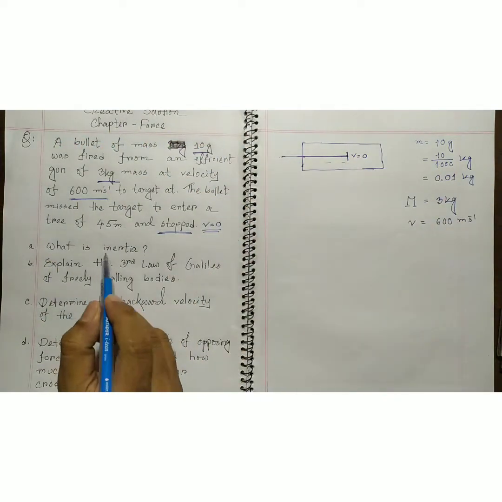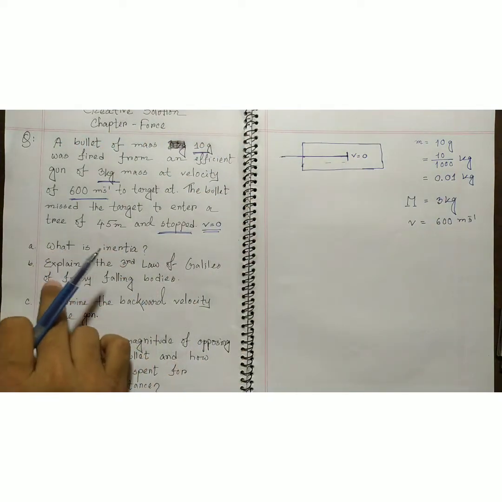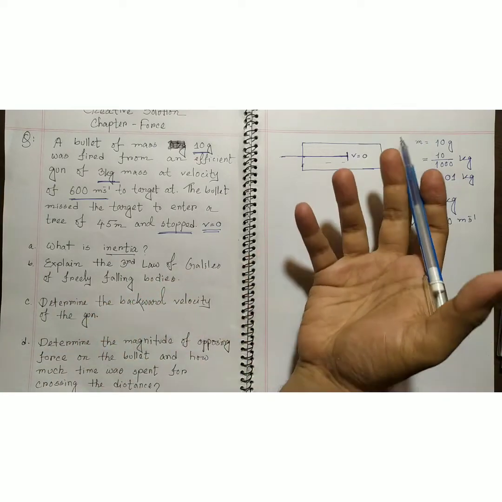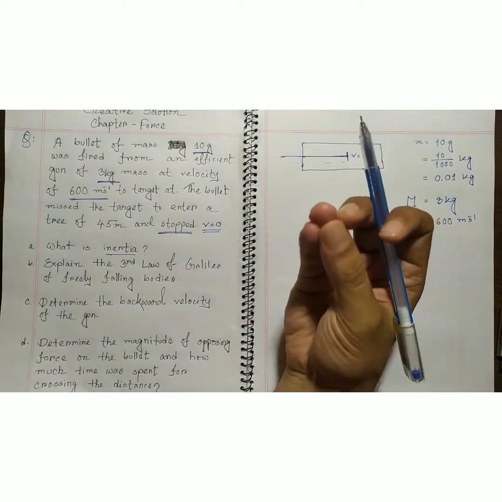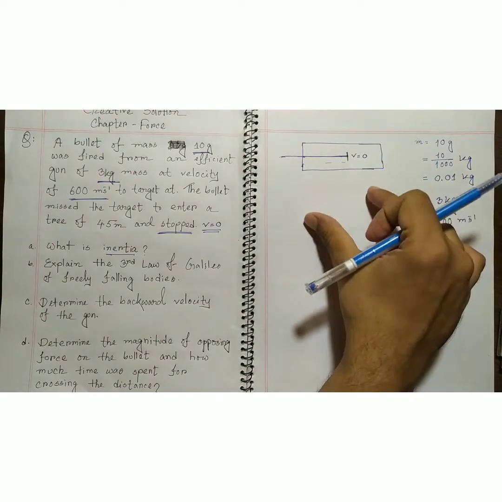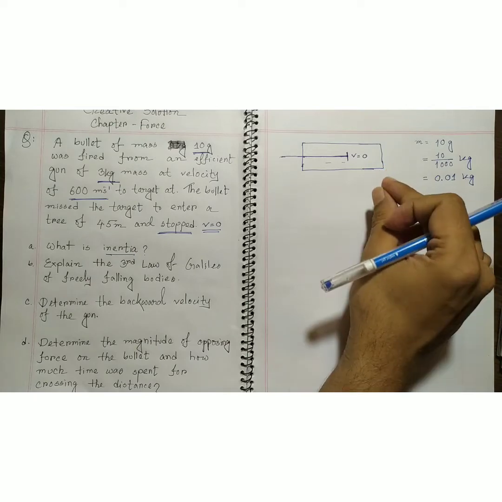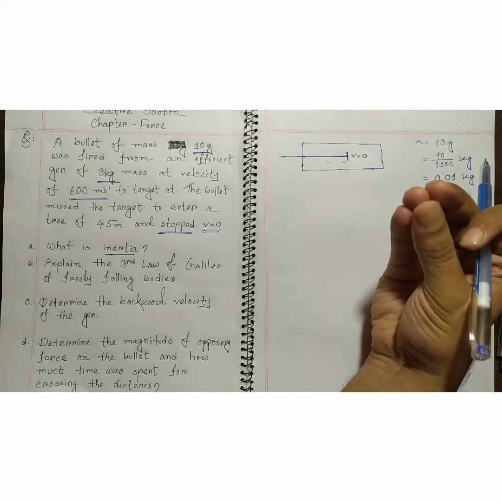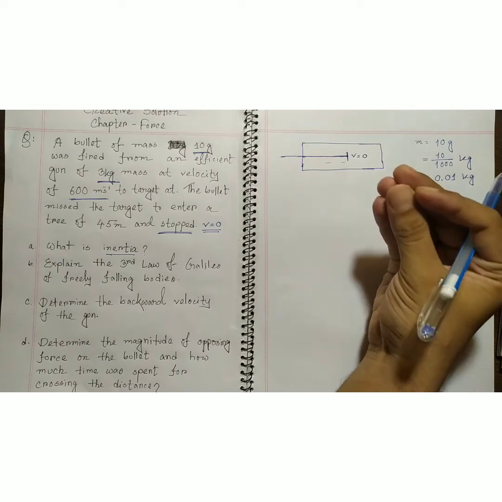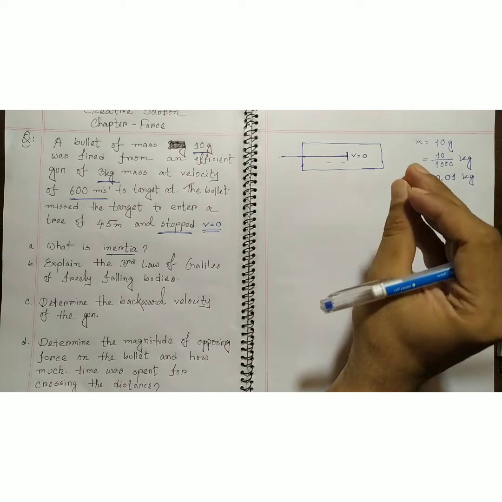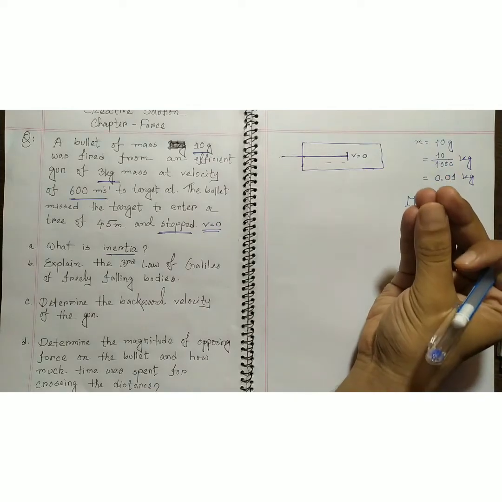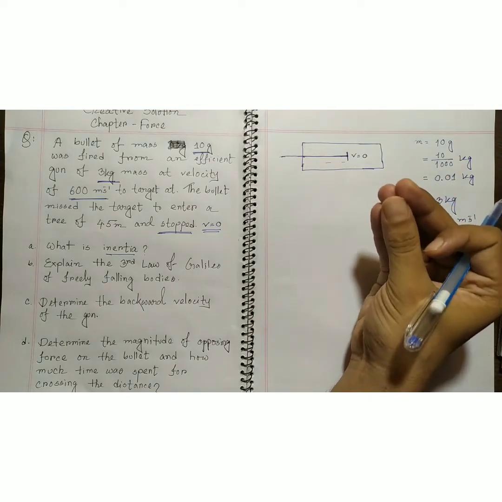As it is a creative question, it has 4 different questions. Number 1 is, what is inertia? We know that every body has the tendency to remain in the same state as it is. If the body is at rest, it continues to be at rest. On the other hand, if the body is in motion, it continues to be in motion. This tendency or property of a body to maintain its own state is called inertia.